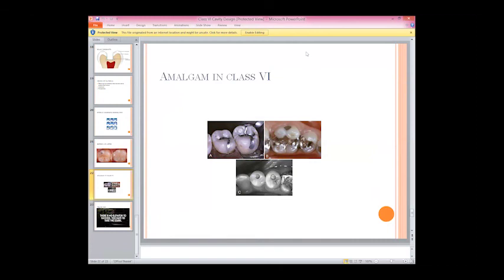Six is mentioned on the slide, but I am asking you which amalgam is restored in that cavity. What about this cavity? Just look at that picture. No, it's not class 3. How is it possible? This is the molar. And how is it class 5? No, it's not about class 2.